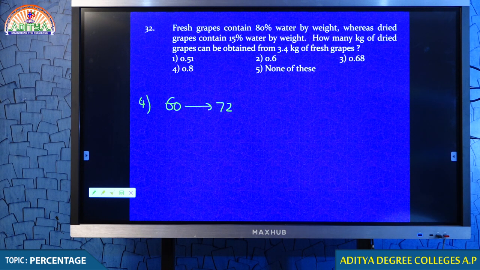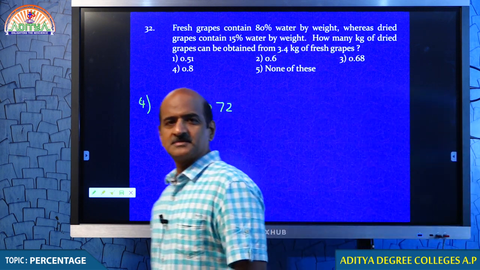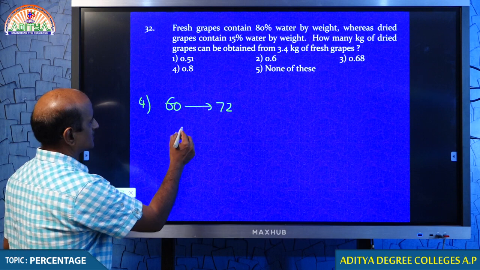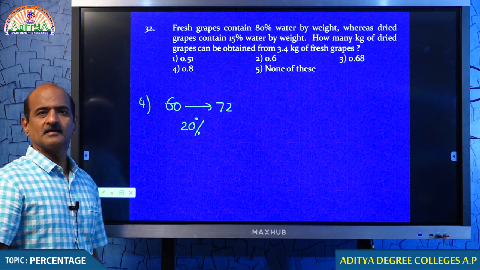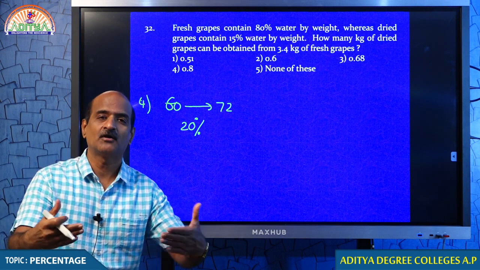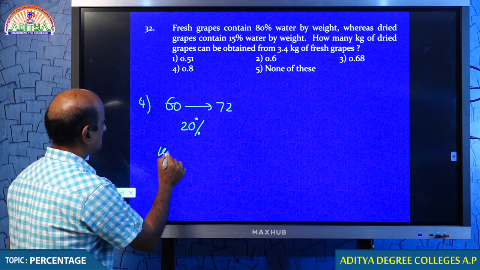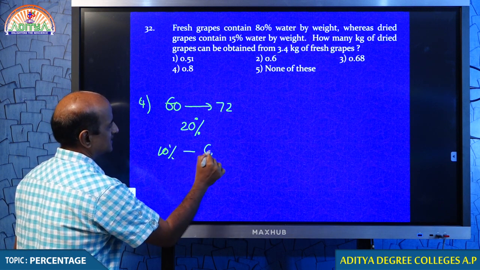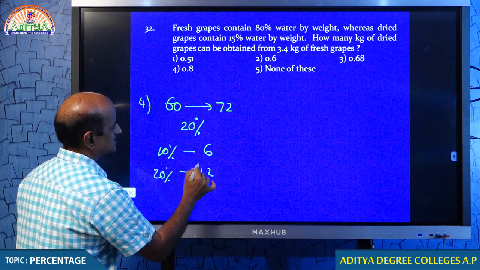Somebody respond. Somebody. I have to get the response quickly, my dear students. Yeah, that's very good. When 60 becomes 72, the value is said to have increased by 20%, because you have to learn this calculation quickly: every 10% of 60 is 6, so 20% of 60 is 12.